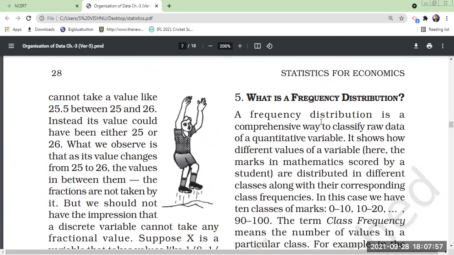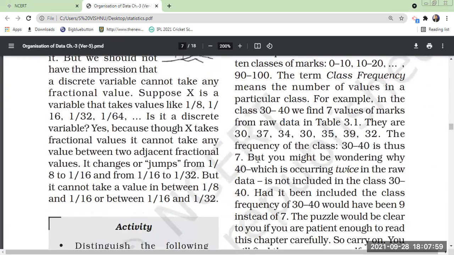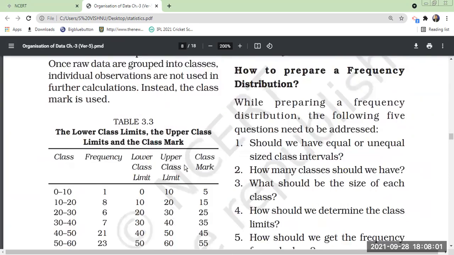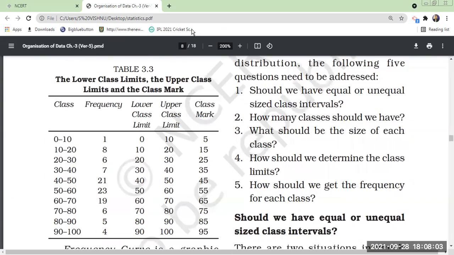What does a frequency distribution mean? See, I will explain it to you with an example. See, this is the frequency distribution. It means how frequently the units have occurred in a class.